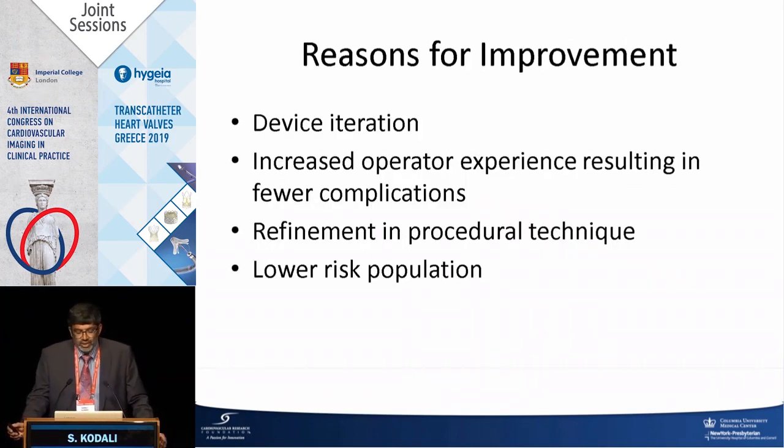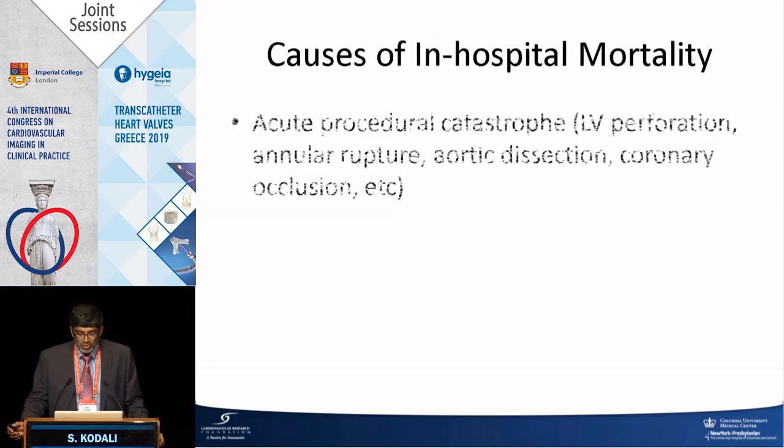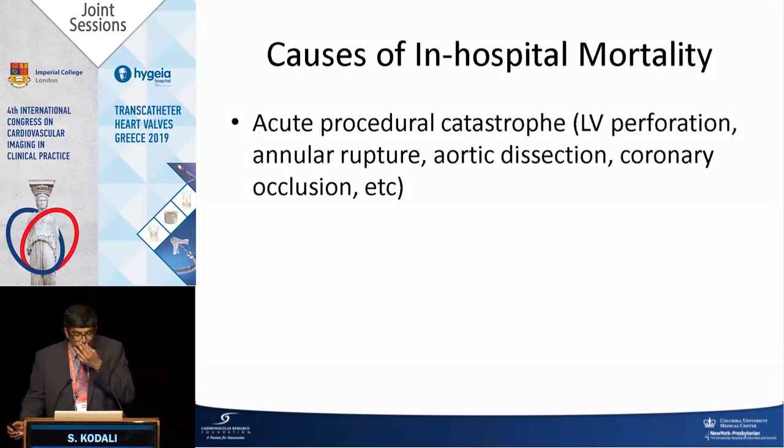And there's a lot of reasons for improvement. Devices have iterated, there's been increased operator experience with fewer complications, there's been refinement in procedure technique, and in general, we're treating a lower risk population. I'm going to go through some of these, but for the causes of in-hospital mortality, there's obviously the acute procedural catastrophe, and we've all had these: an LV perforation, an annular rupture, aortic dissection, coronary occlusion.